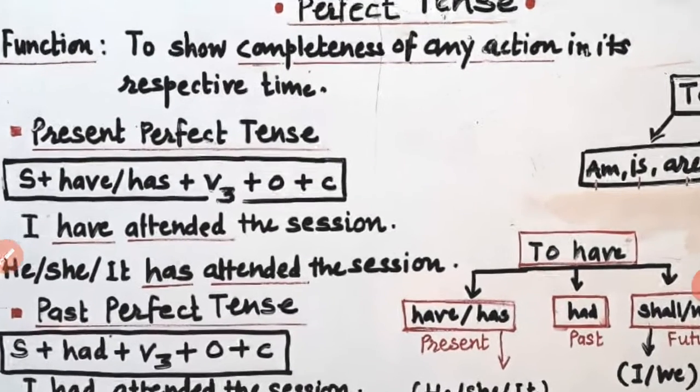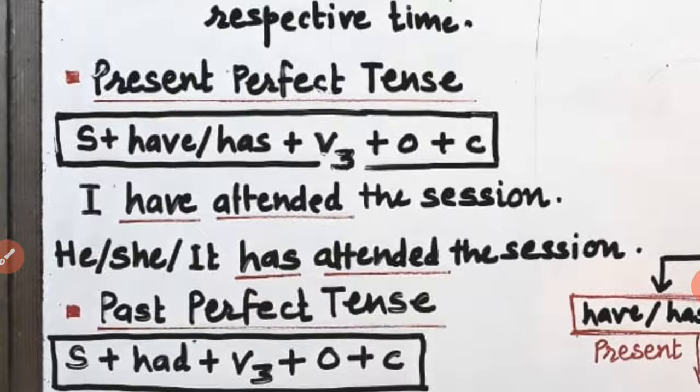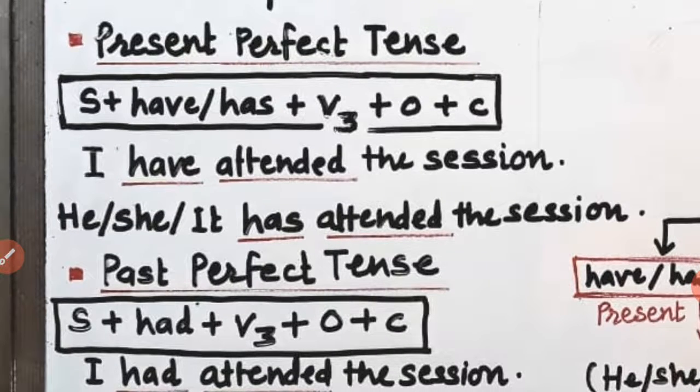The first is present perfect tense. The structure of every tense form is normally considered from the assertive sentence point of view. So it starts with the subject. Here in perfect tense, we have to put to have as an auxiliary to indicate perfect tense.